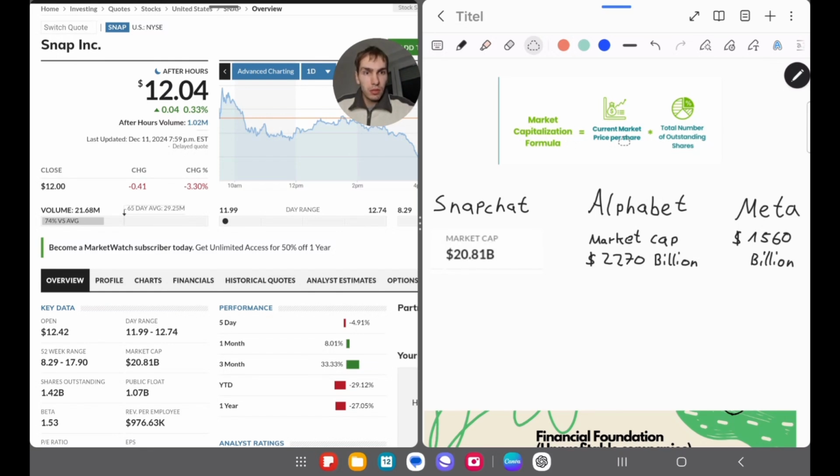The market cap is the current stock price multiplied by the total number of outstanding shares. So this is a good indication of how much the company is valued.